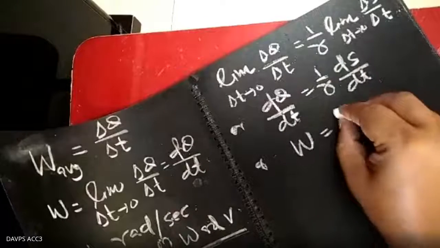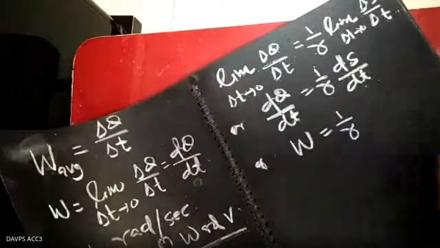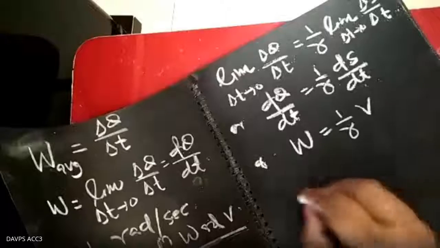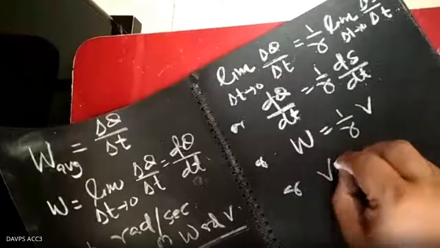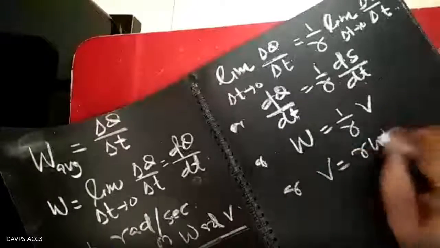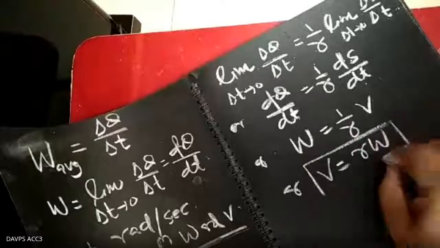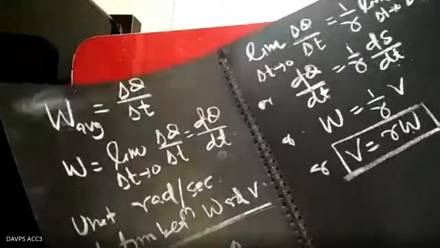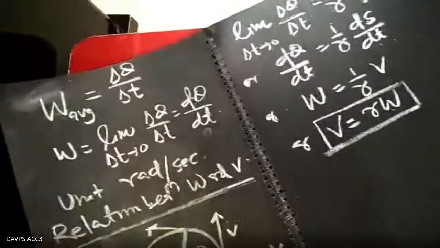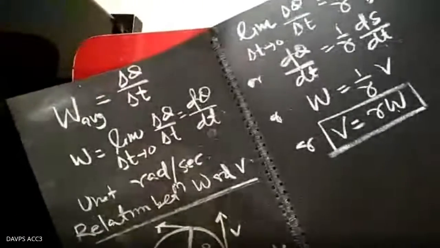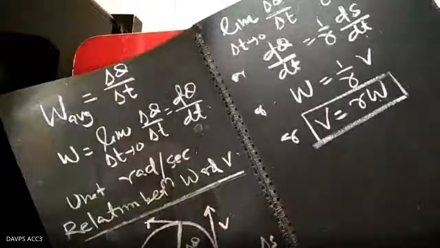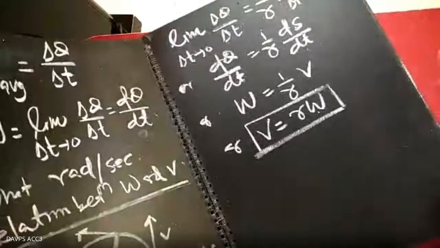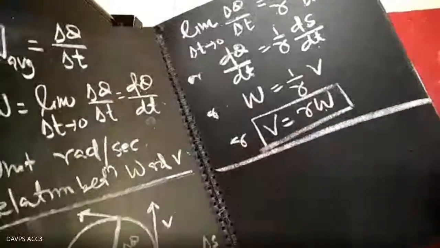And this is equal to 1 by r into ds by dt, displacement by time, that is the linear velocity v. So v equals r omega. V equal to r omega. This is the relation between linear velocity and angular velocity. Now let me do it in another, alternative way.